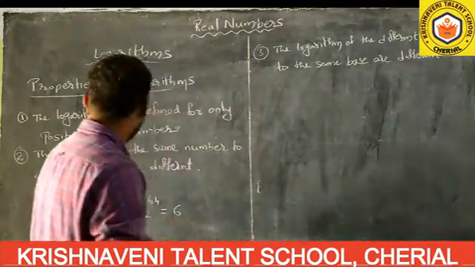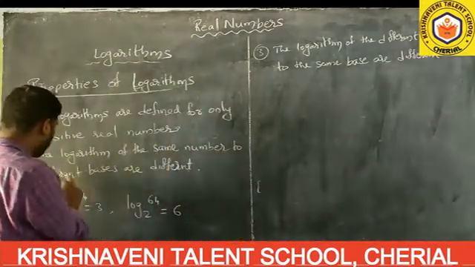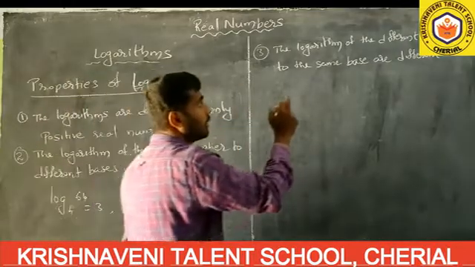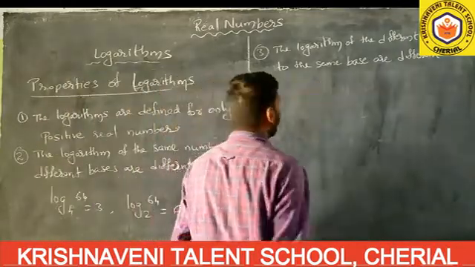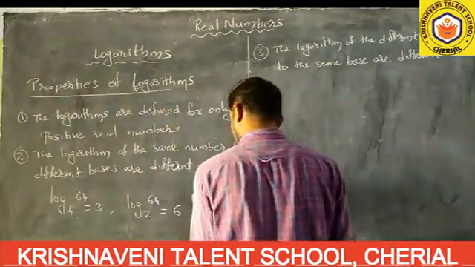Already you observe properly. Here what is saying? Same number but bases are different. Here different number, bases are same. So now what you can write? I am taking one example for you.